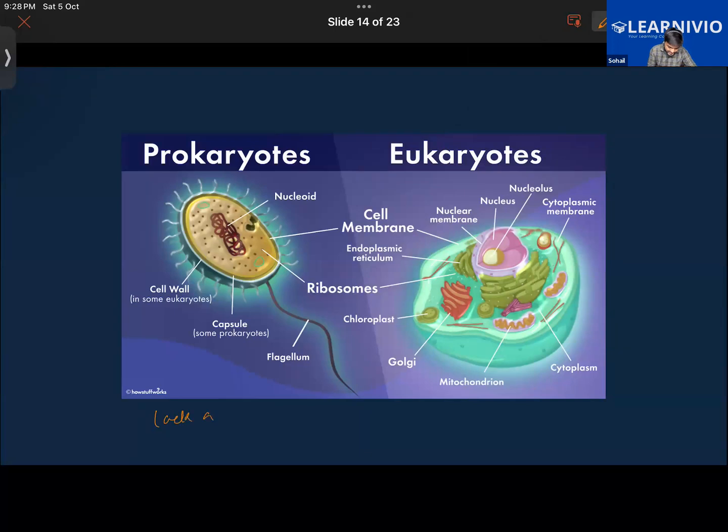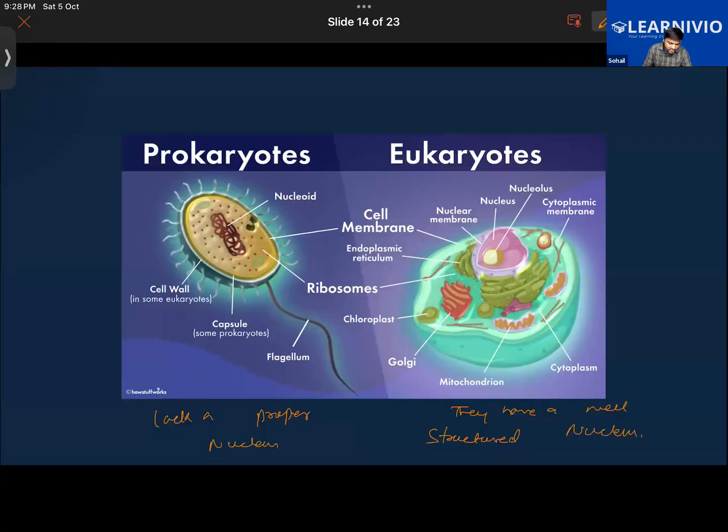But eukaryotes have a well-structured nucleus. Got this now? This is a fundamental concept.